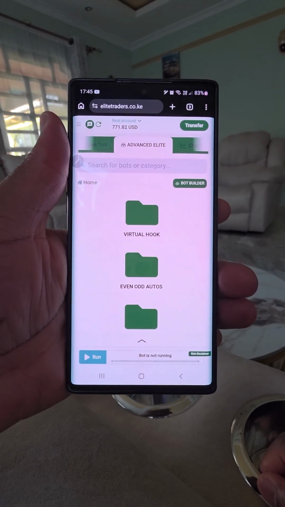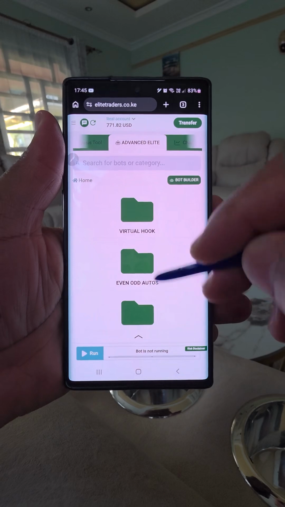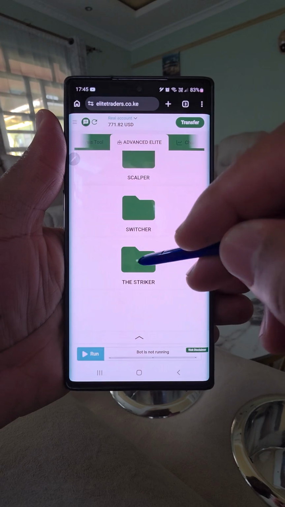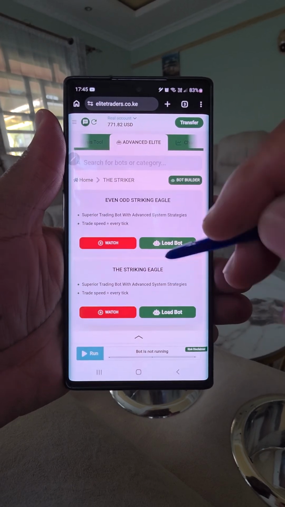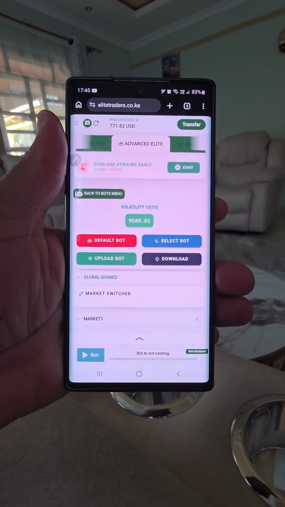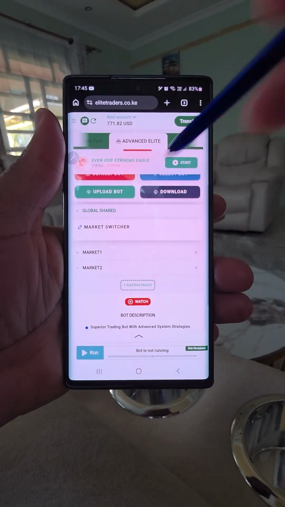This time around we'll be using the Vashuk to make the entries. So just go to the advanced edit, scroll down, then you have this folder we call the striker. Just click on it. Then you have this robot we call even odd striking ego. Just click it to load. You can see it right here. So we only need to do the setup.